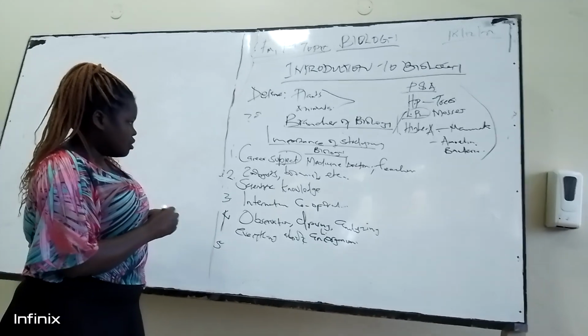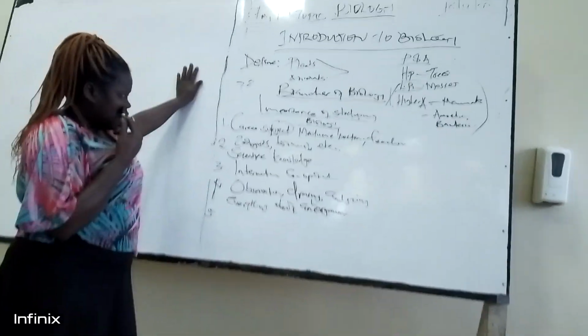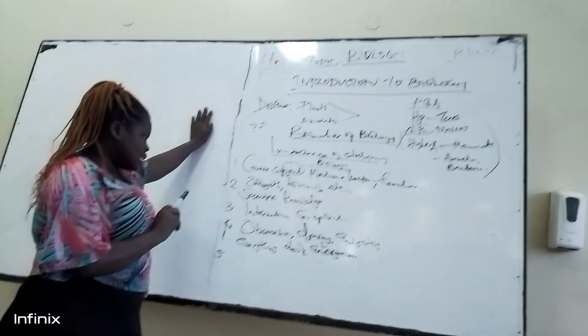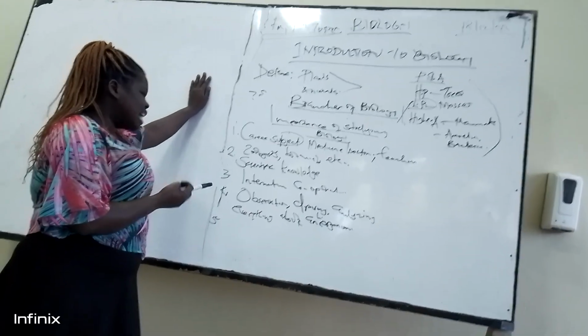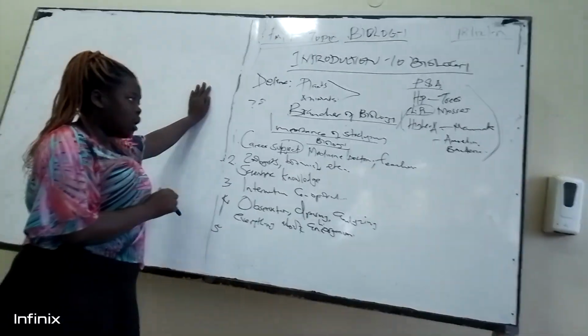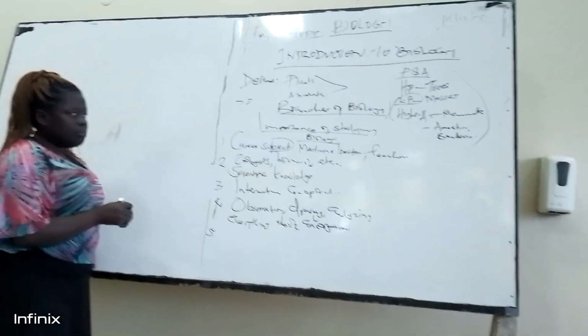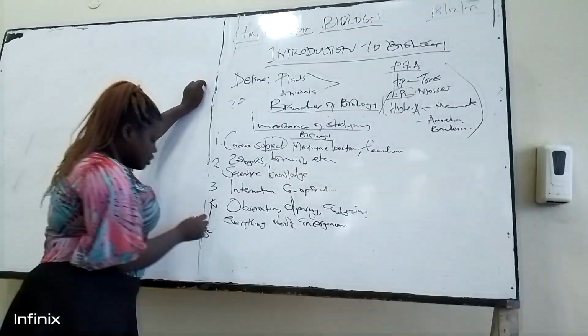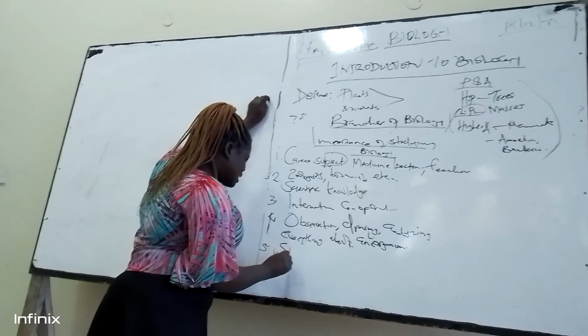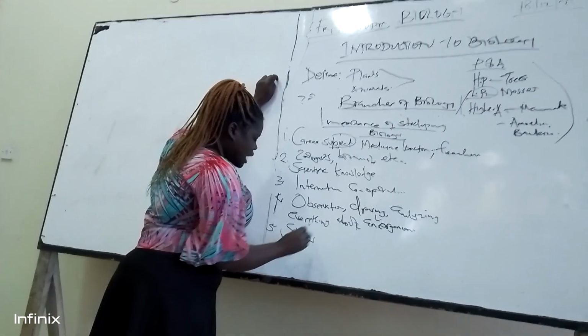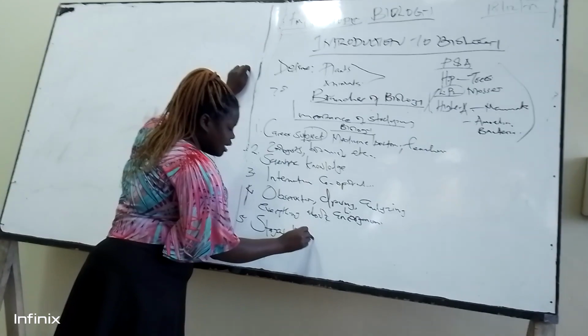Lastly, biologists can understand better the stages involved in the organism, from the egg to the adult. So they can understand all the stages in a living organism.